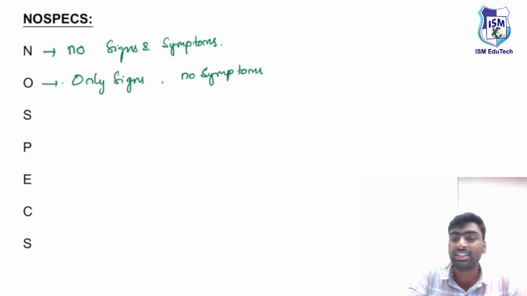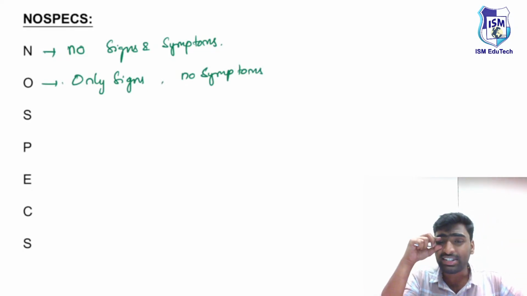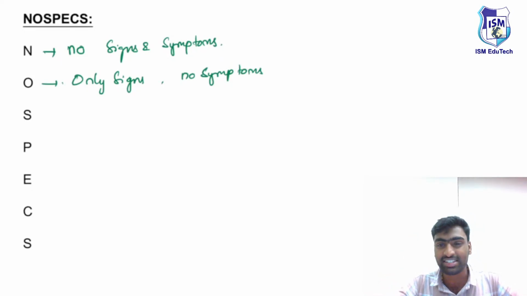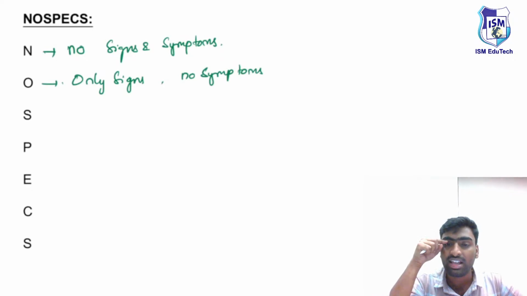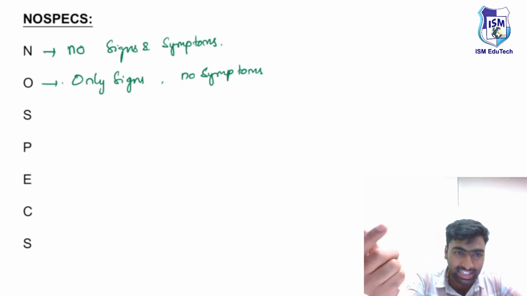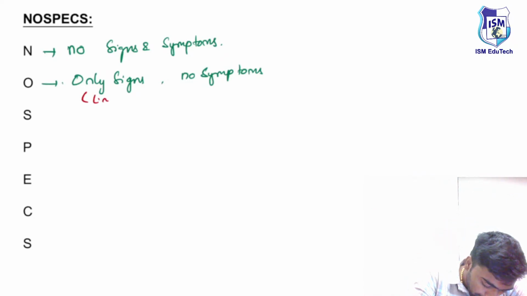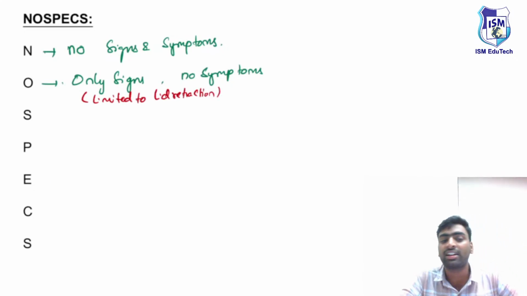And the signs are limited initially, because if there is a proptosis of the eye, you won't notice it suddenly, right? It will take some time to see the changes. So initially what will happen is lid retraction, the lid will start retracting. This lid retraction is the first sign you can think of. The first sign you will be able to appreciate is the lid retraction. So it is limited to lid retraction.